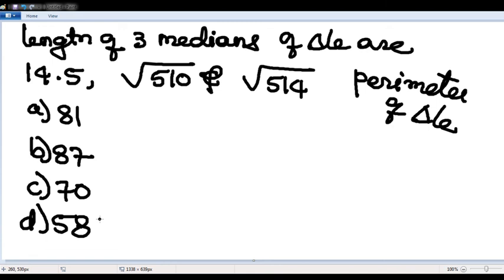The lengths of the 3 medians of a triangle are 14.5, square root of 510, square root of 514. Find the perimeter of the triangle. Try this question.